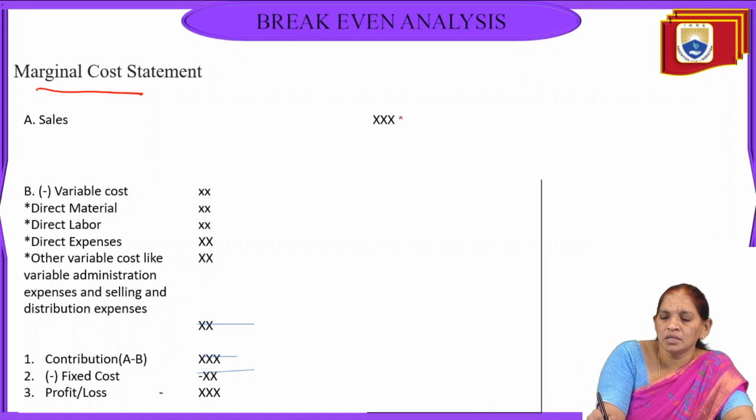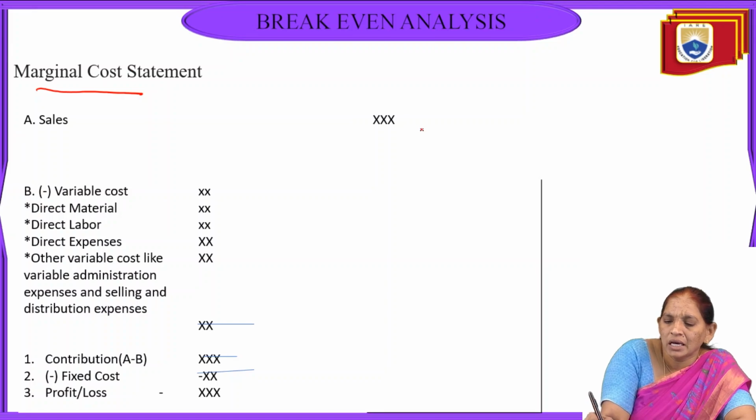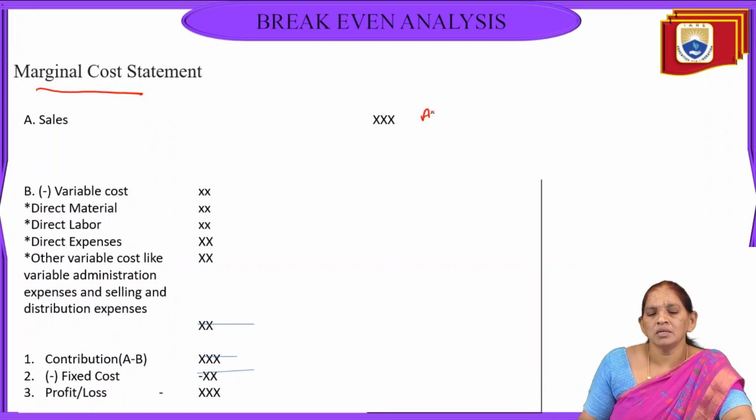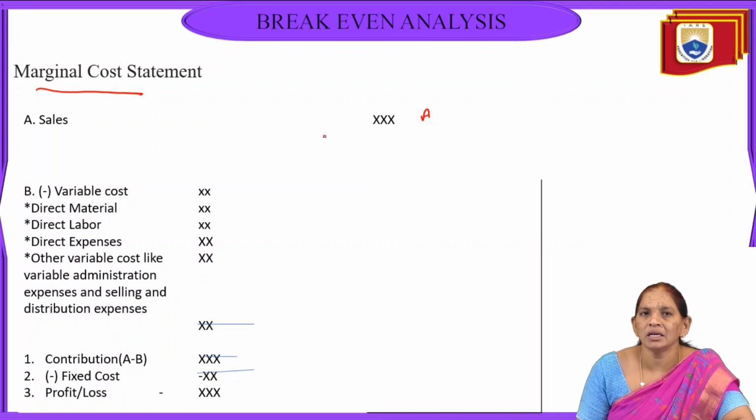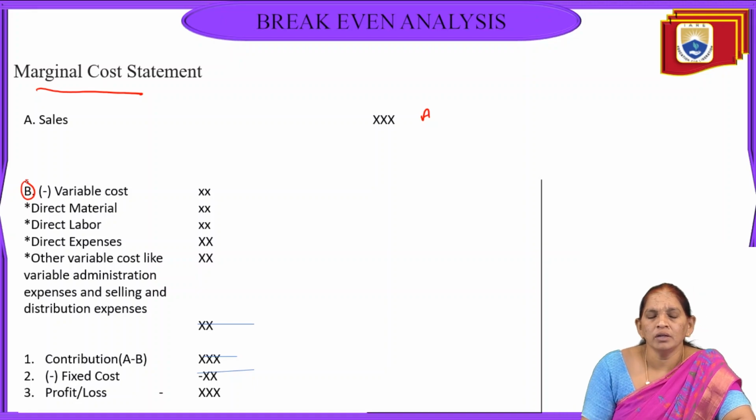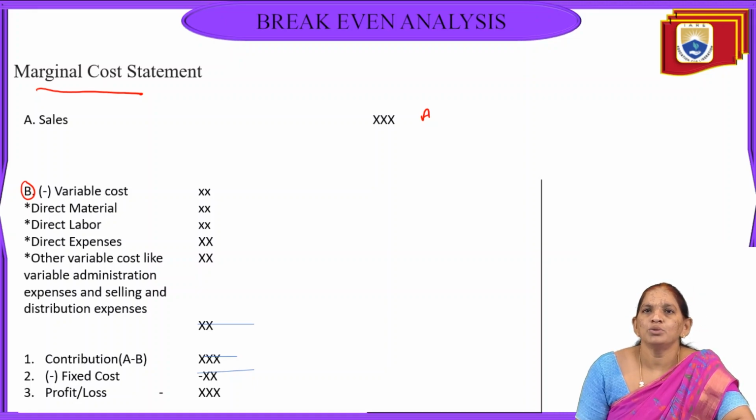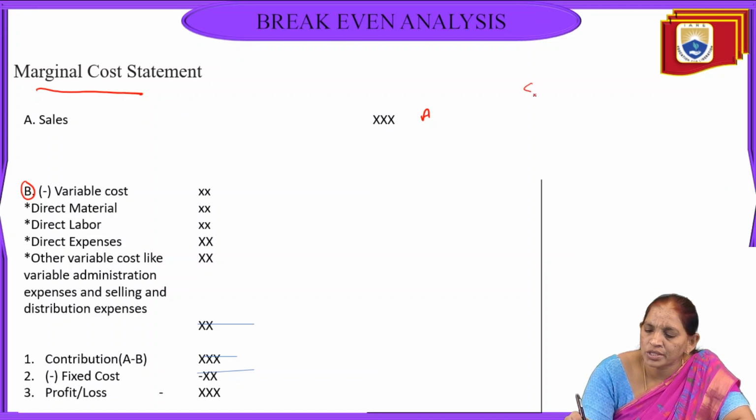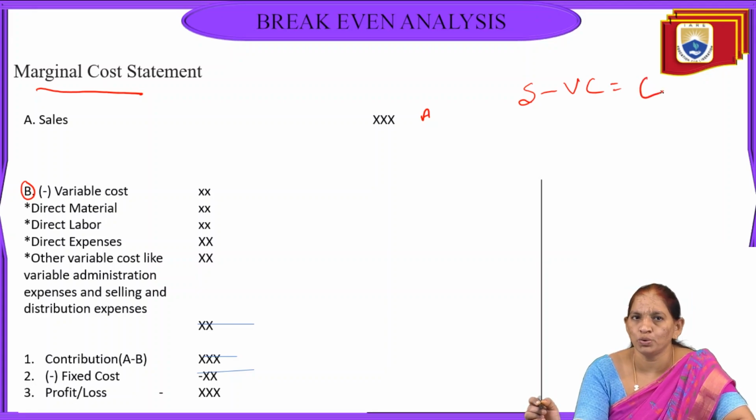In this marginal costing, first we take part A, that is total sales. The revenue we have earned comes under A. Now we come to part B, where sales minus variable cost gives you C, that is the contribution.